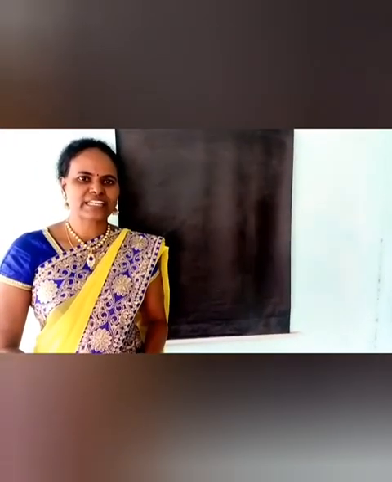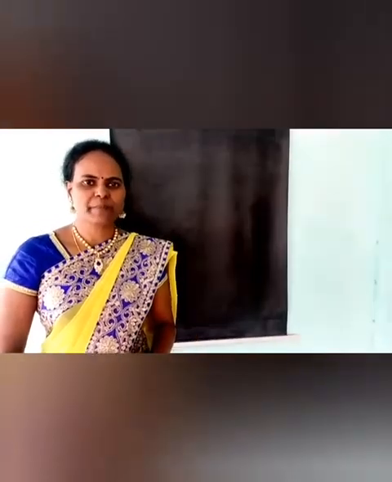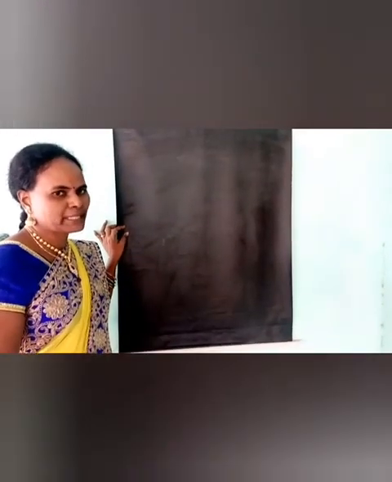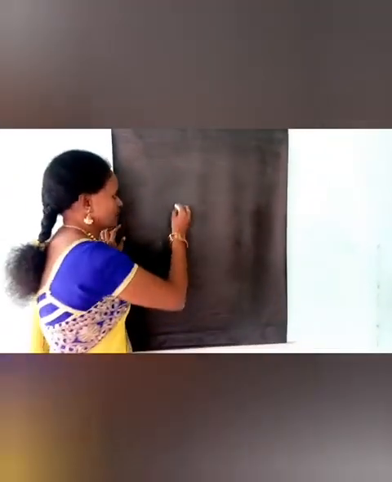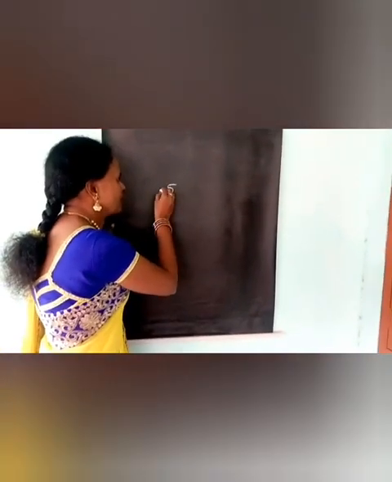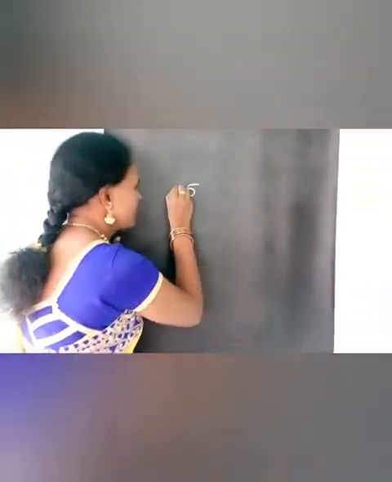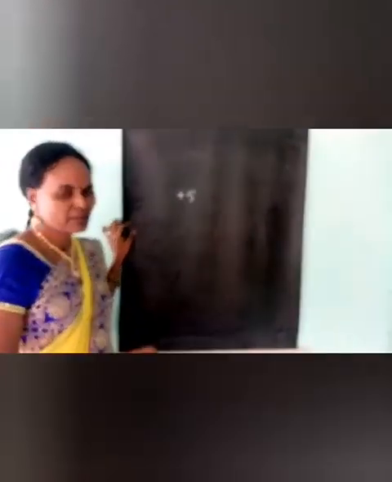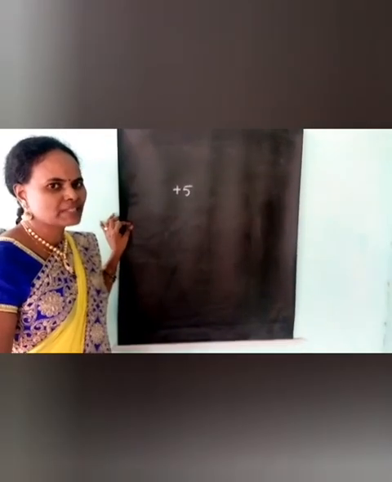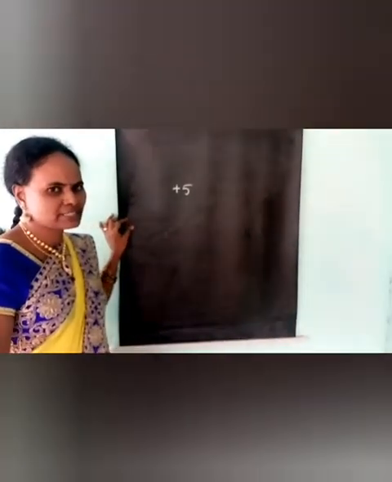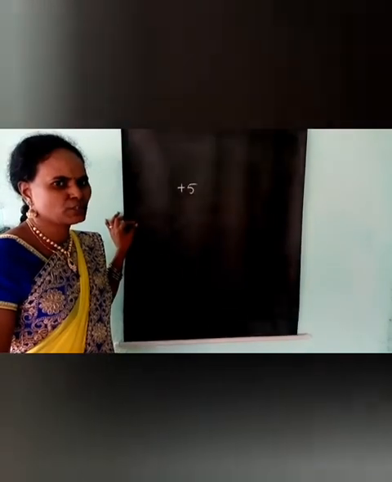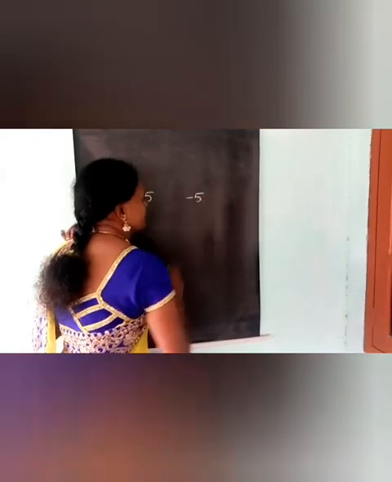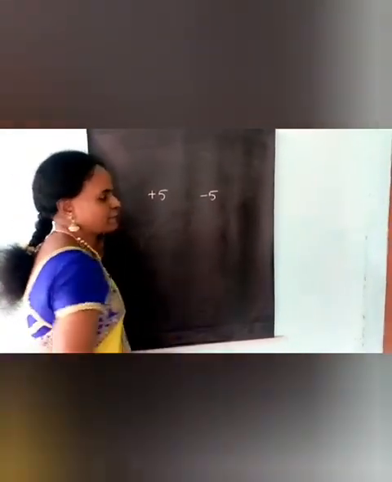Children, mostly you like a piggy bank to save money. If you put 5 rupees into the piggy bank, how much do you have, children? Yes, 5 rupees. This is written as plus 5. You have gained 5 rupees. If you take 5 rupees from the piggy bank, how much money do you have, children? Yes, nothing. You lost 5 rupees. That is written as minus 5. This is the negative number.